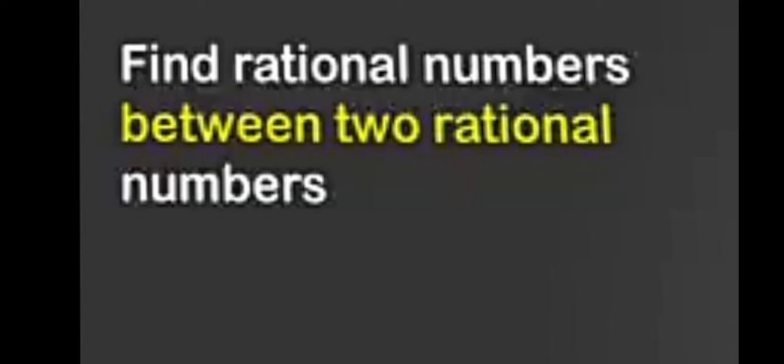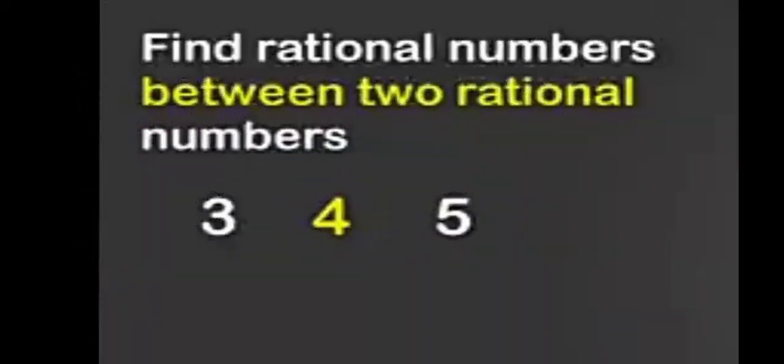Let us find rational numbers between two other rational numbers. For example, let us find the rational numbers between 3 and 5. The simple answer is 4, because we know between 3 and 5 we have 4.